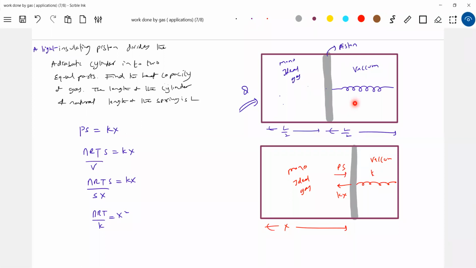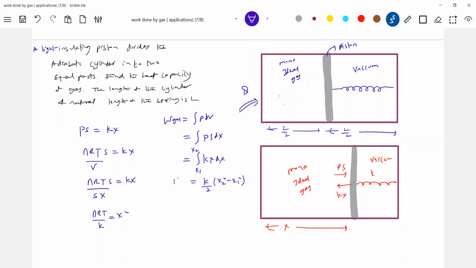Sir, how can you say that? So you have your own equation. Work done equal to integral of P dV. So work done by gas, let me put it separately. Integral of P dV. This is PS into dx. So what is PS? It is Kx. So this one, let it be here. So K, sir. Let me finish off, then you can get into the discussion.